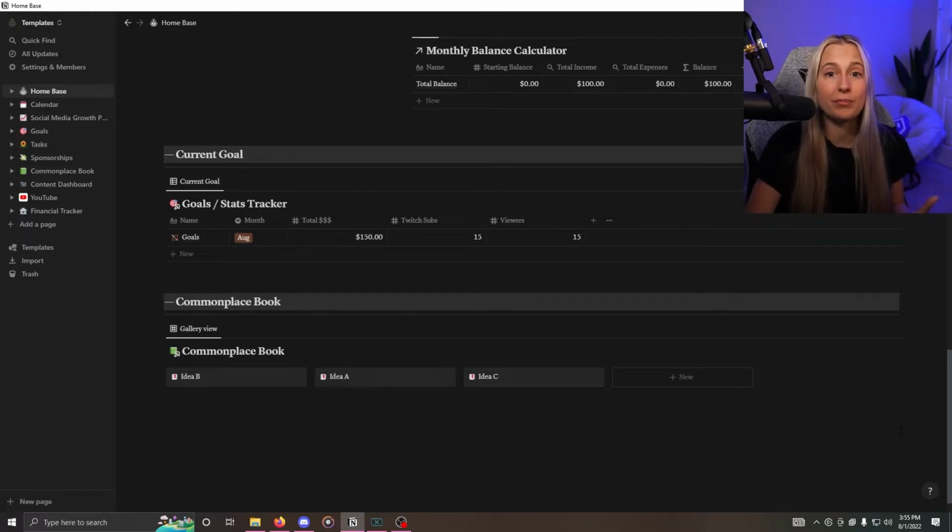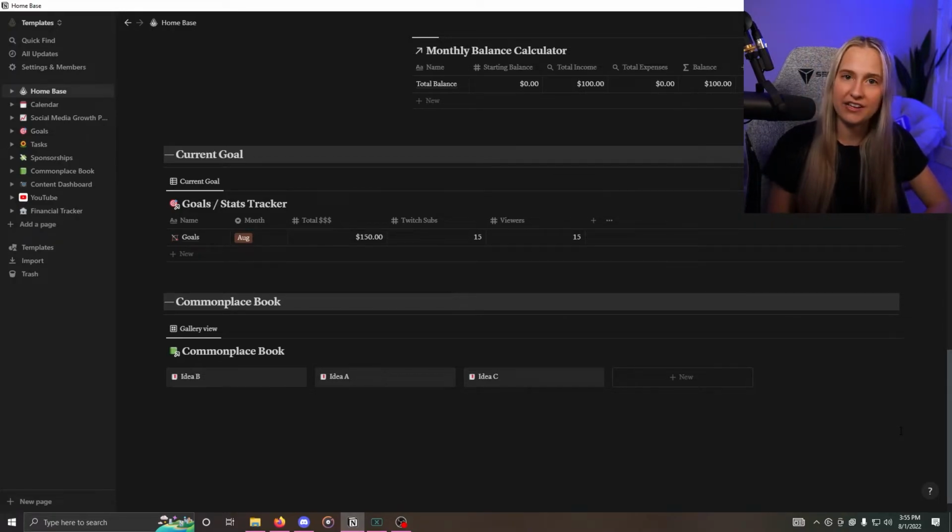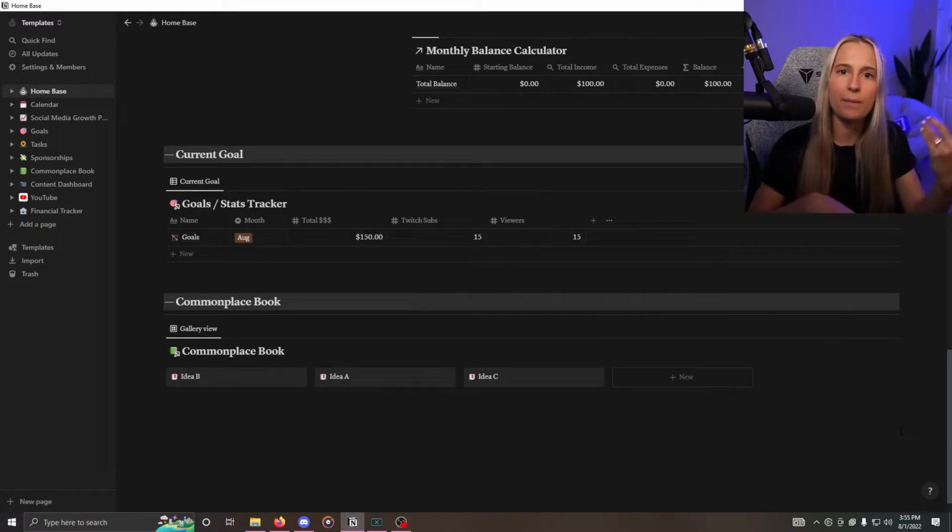This thing is called a commonplace book. And this way you are easily able to add any notes or thoughts or ideas that you have while you're out and about. And the great thing is that Notion can be on your PC, your MacBook, your phone, all of it. And so it is so handy. I actually replaced my calendar with Notion. And so Notion has my entire life on it. And if I get an idea, I just whip out my phone and I put it in the commonplace book.